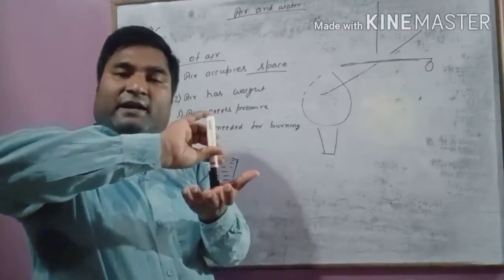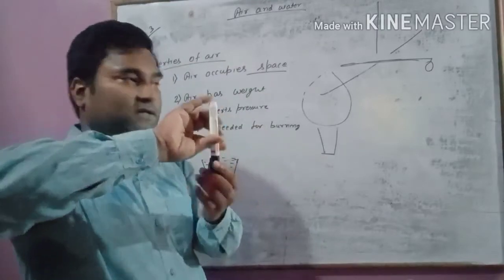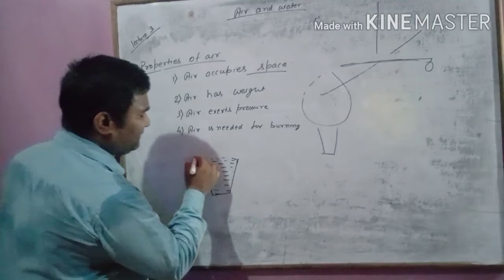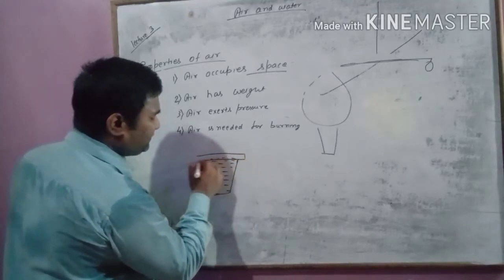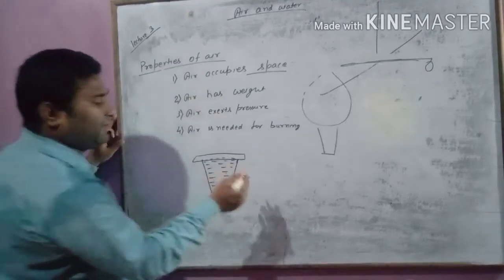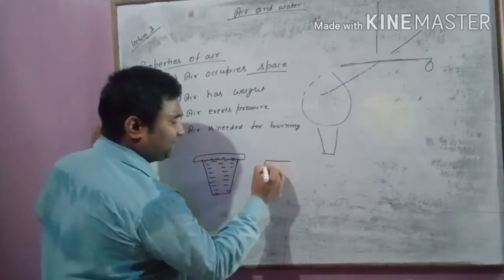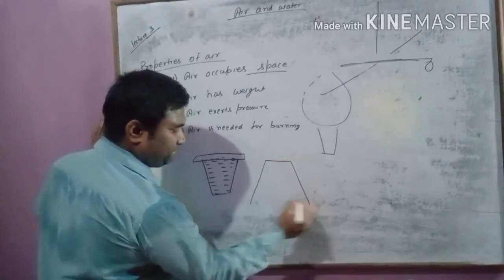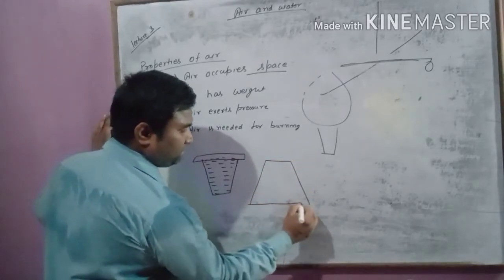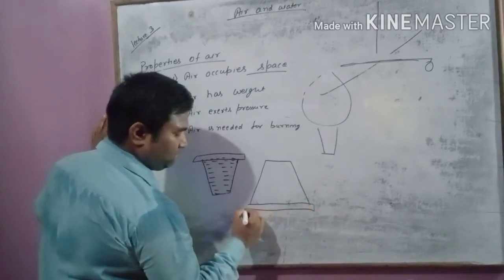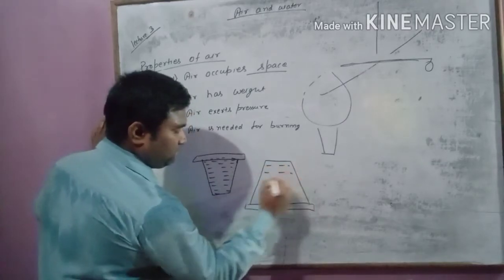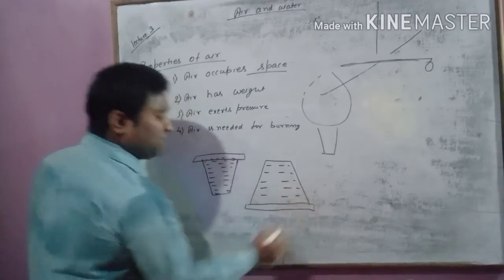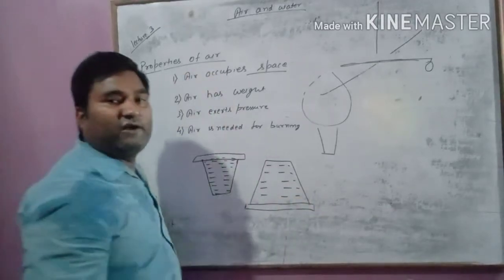Immediately make it upside down, means do it like this. So you placed a cardboard over it and made it upside down. So now it is like this. You will see that water is not falling.